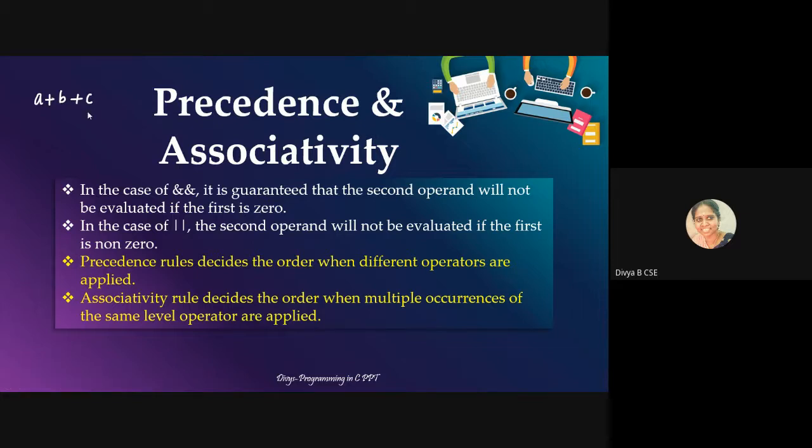Now you need to use the associativity rule, because we are using the same operator, plus and plus. It has the same precedence because it is the same operator. Now tell me what would be done. Should you do A plus B or B plus C?